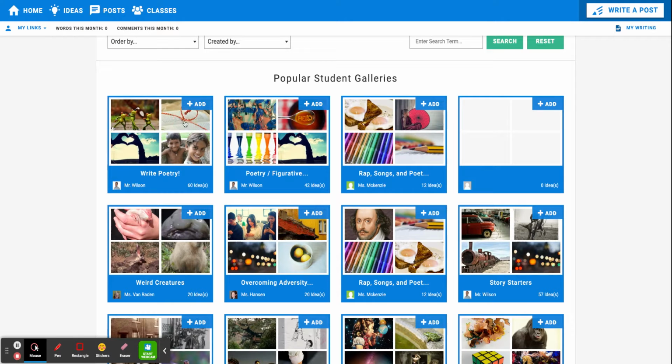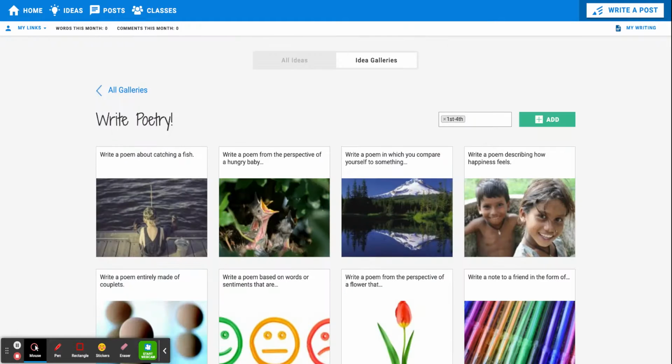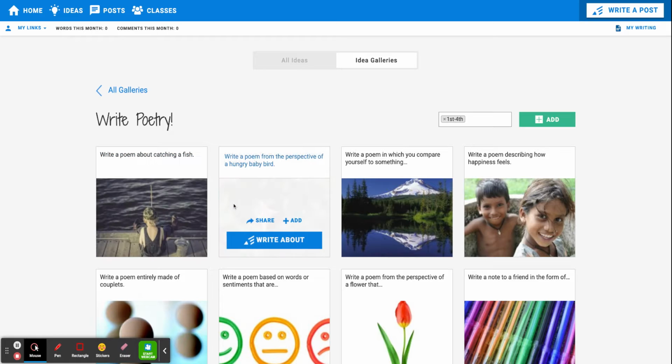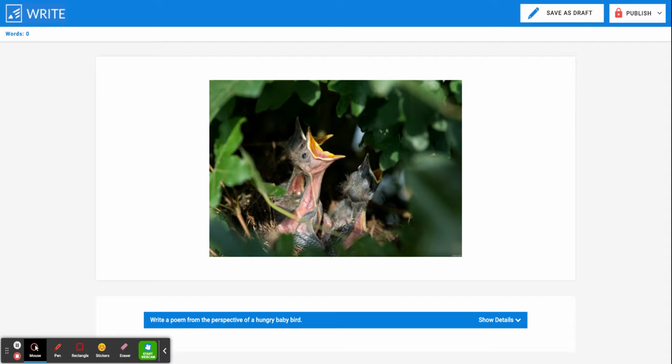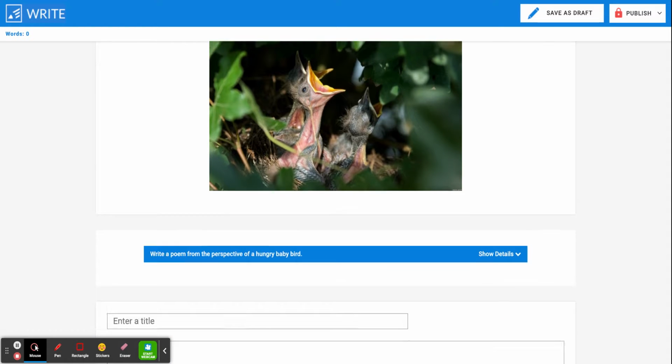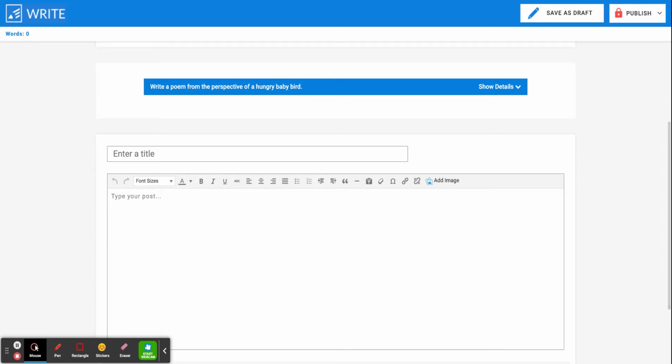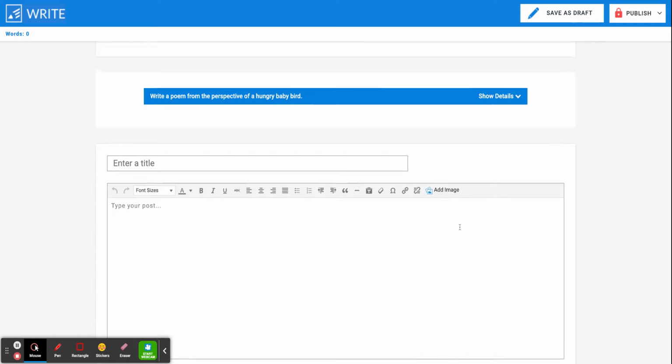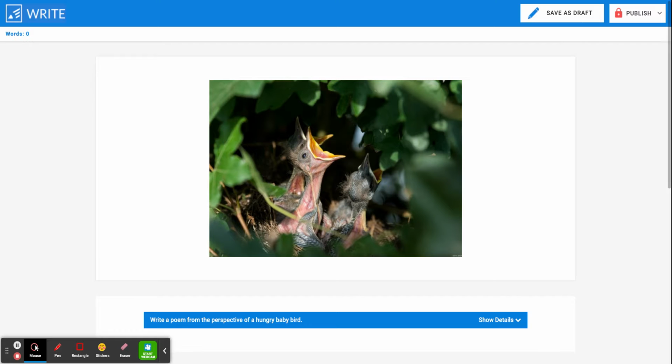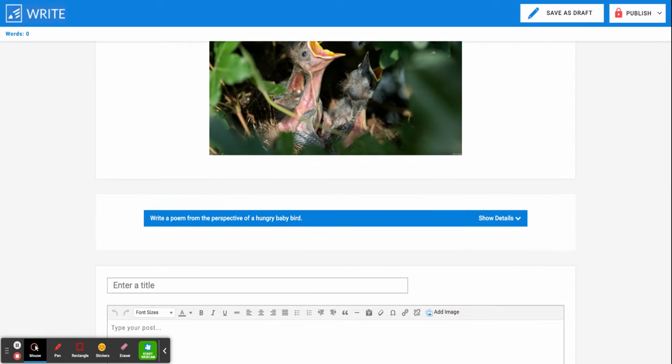And if you see an idea that you like, I'm just going to pick one real quick. This one is write a poem from the perspective of a hungry baby bird. So you click on the little Write About button, and there's the picture, and it pops up in that same type of writing template that I showed you earlier. And you just save as draft if you're not done, and you can come back and work on it. And you can have 2, 3, 4 drafts going at the same time.